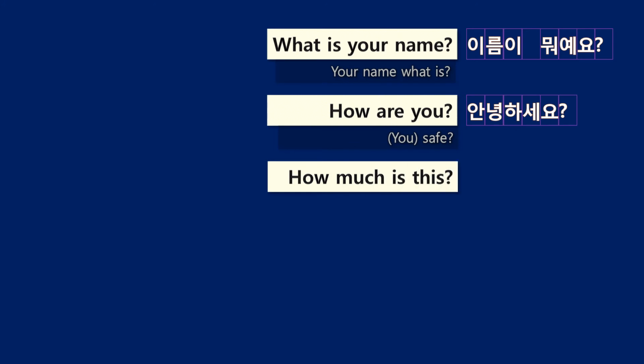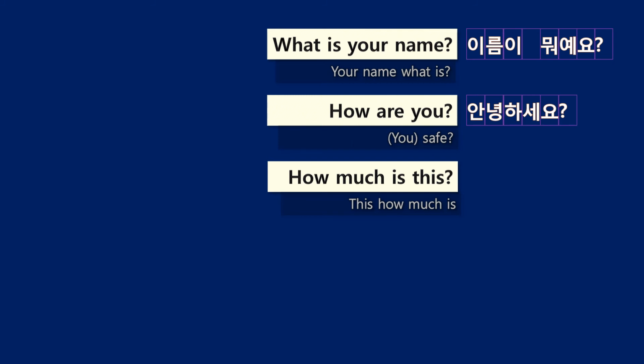How much is this? So which one is the subject? As I said, in Korean language, WH expressions don't move forward. So always we put the subject first. So subject this, and how much is the complement. So this how much. Okay, and is can also be omitted.